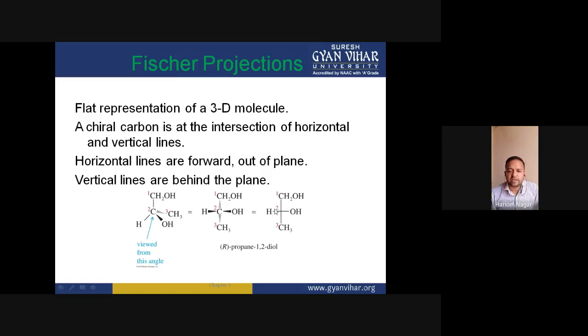This is the one case where we revert the configuration of the compound, if the least priority group is present on the horizontal line. But if it is not present on the horizontal line, suppose it is on the vertical line, then we do not revert the configuration. Whatever configuration we conclude here would be the actual configuration of the compound.